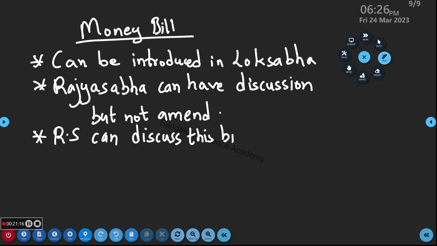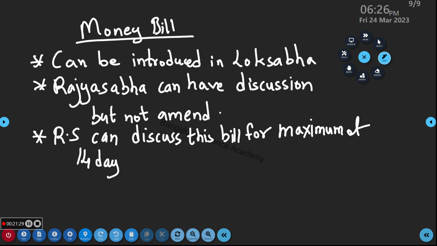Write down next: Article 110 gives the power to the Speaker to declare a bill as a money bill.